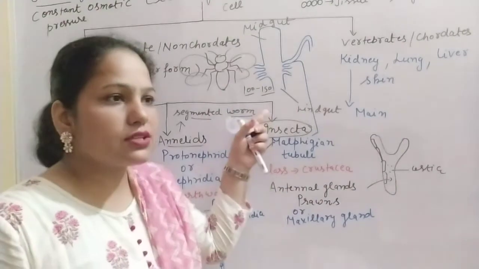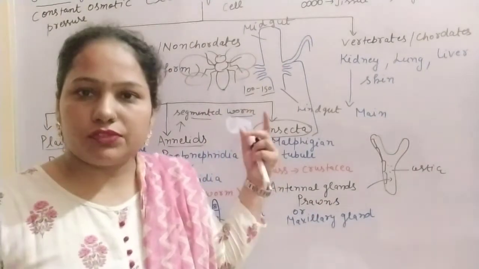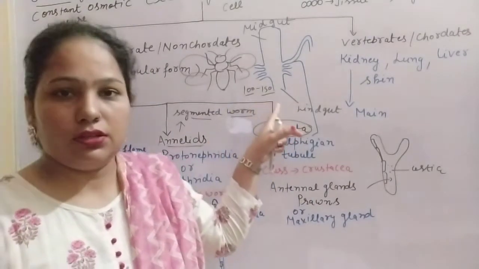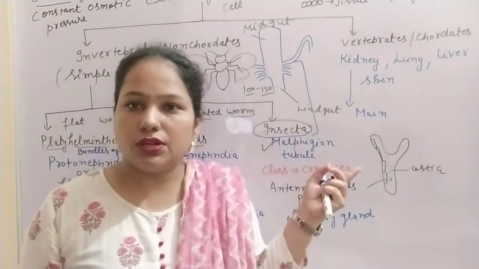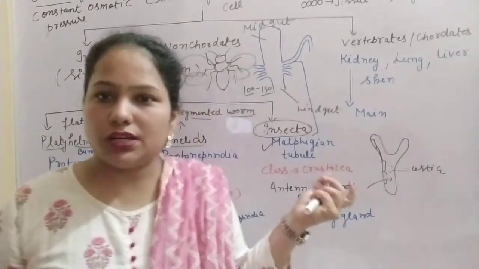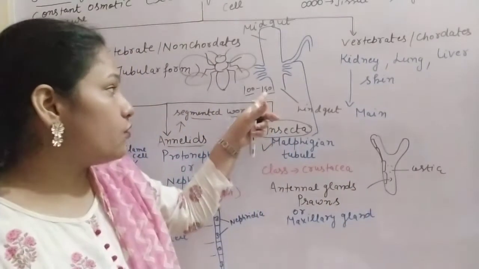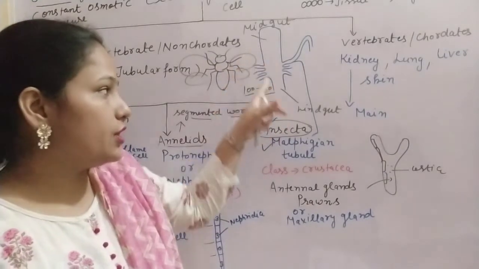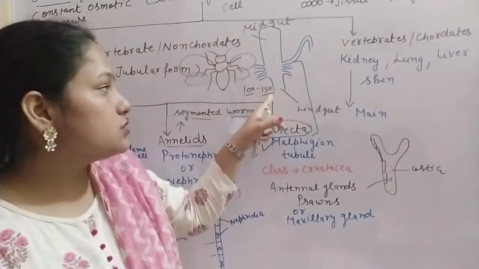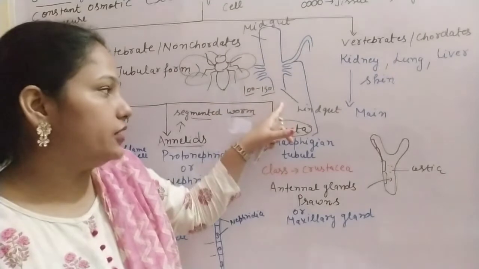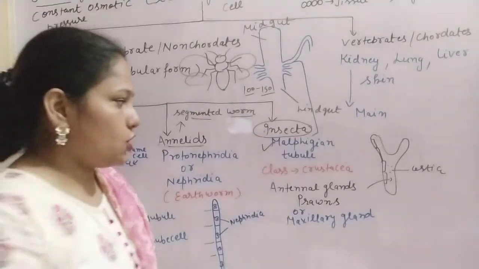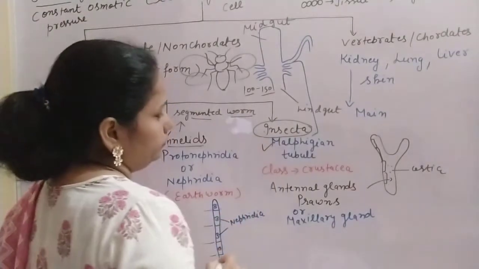So there is no separate excretory organ in case of cockroach. It is concerned with the alimentary canal. If we take the example of human beings, there is a different excretory system and a different digestive system. But in case of cockroach, the digestive system and the excretory system are joined. It is joined with the midgut and the hindgut of the cockroach, with 100 to 150 thin filamentous structures. So these are the Malpighian tubules.